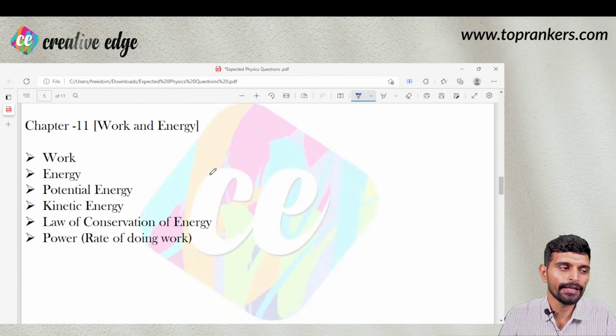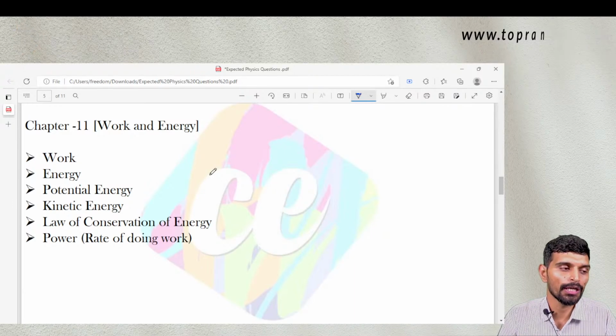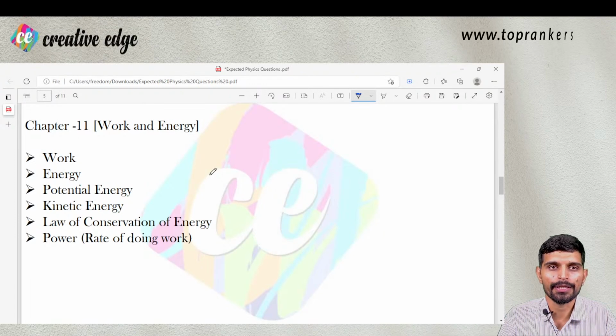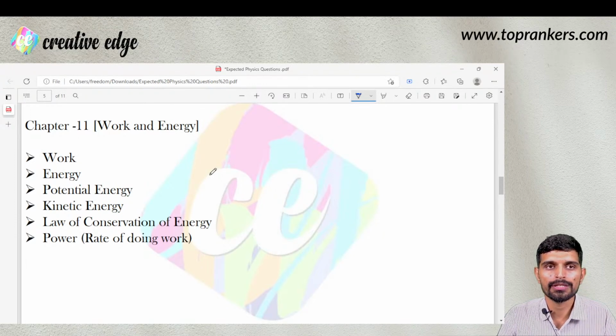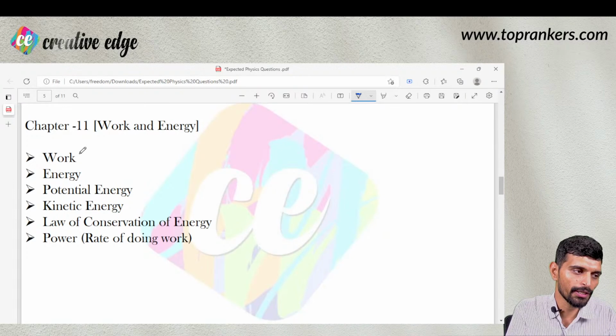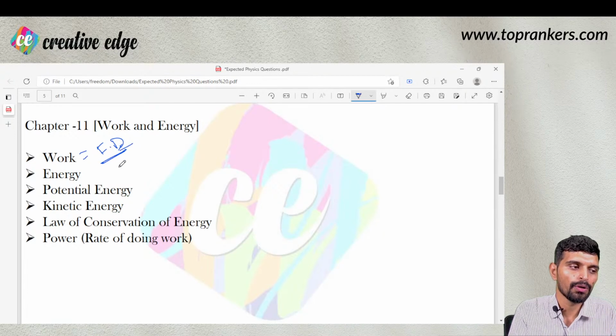Next is work and energy. Energy is the capacity to do work. Work is defined as force into displacement in terms of physics. We have seen a numerical on it. Work is force into displacement, right?